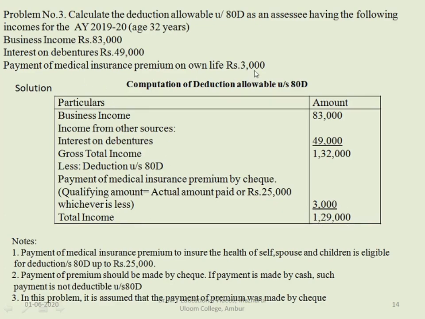Here it is not specified whether it is paid in cash or check. Already in the question we have seen, payment of the premium should be made only by check. If the payment is made in cash, such payment will not be deductible under section 80D. So this is one of the provisions: payment should be made only by check and not in cash.